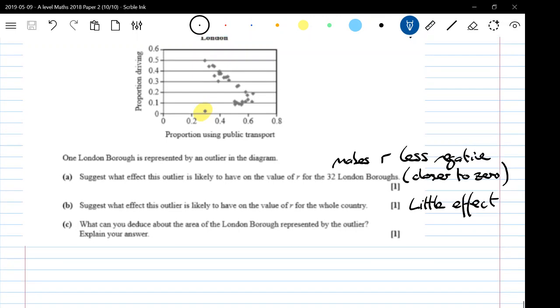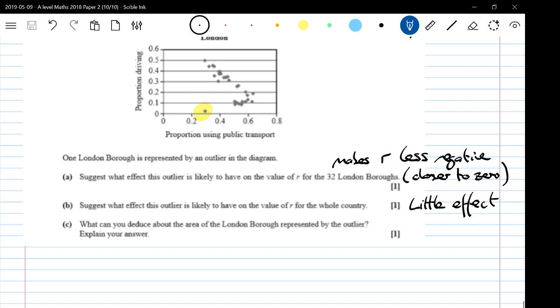What can you deduce about the area of the London Borough represented by the outlier? Explain your answer. What we can't see in this is anything about raw numbers. So we can't talk about the actual numbers of how many people are doing things. All that we've got from this is that there's a very low proportion driving and a higher proportion using public transport.